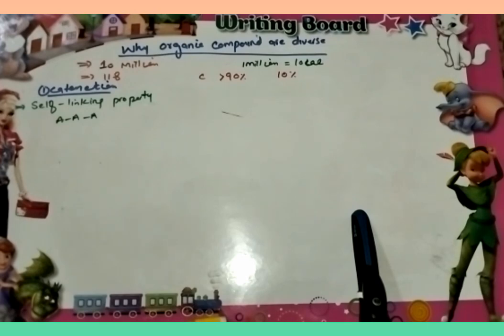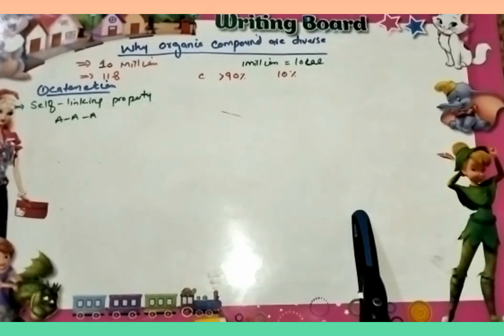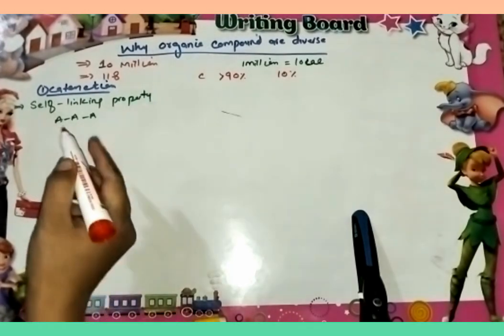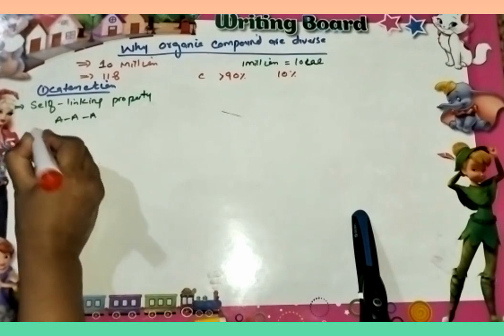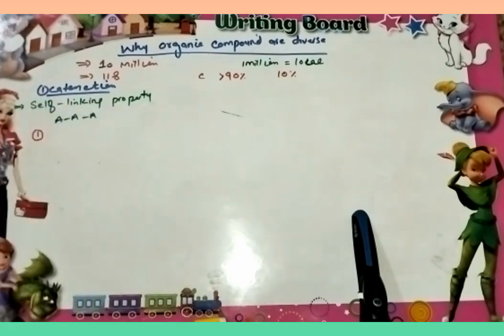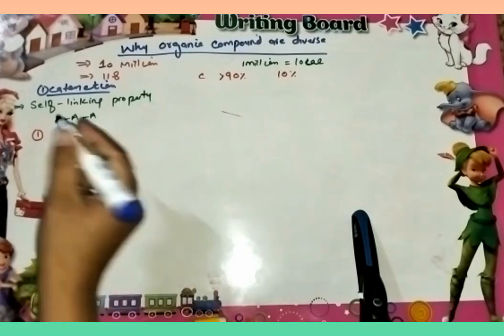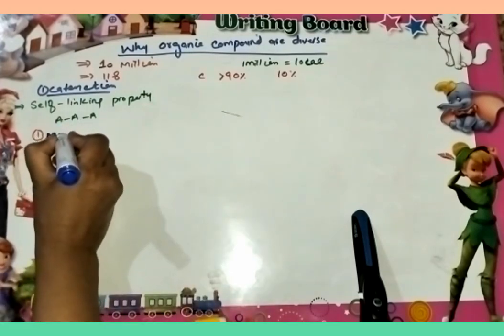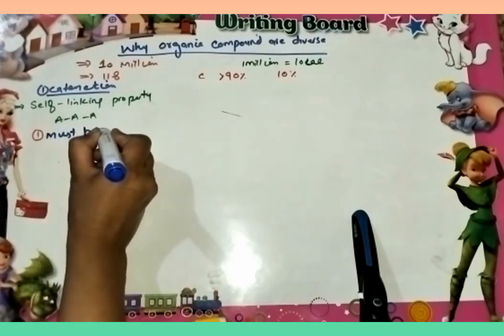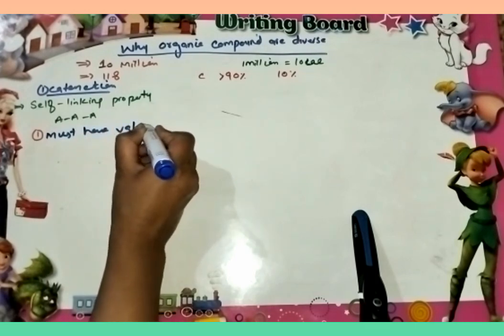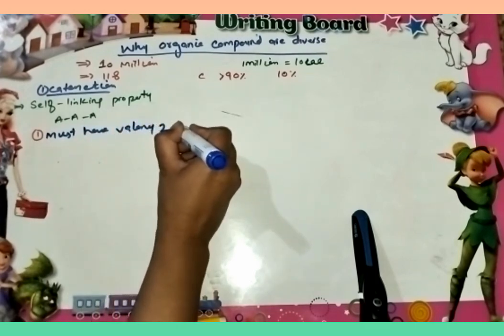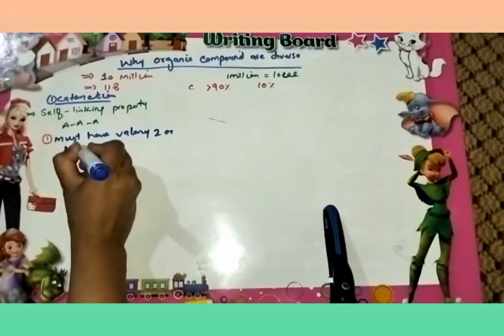So why only carbon has this property? There are two main requirements for catenation.